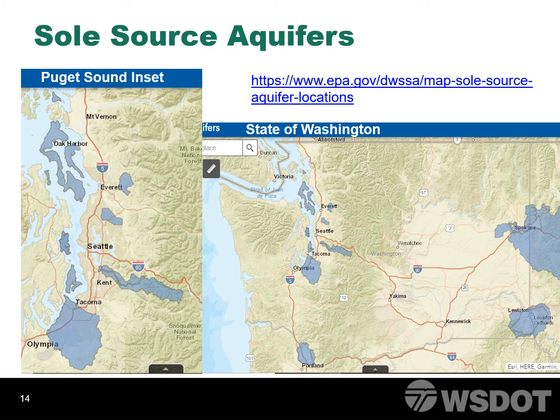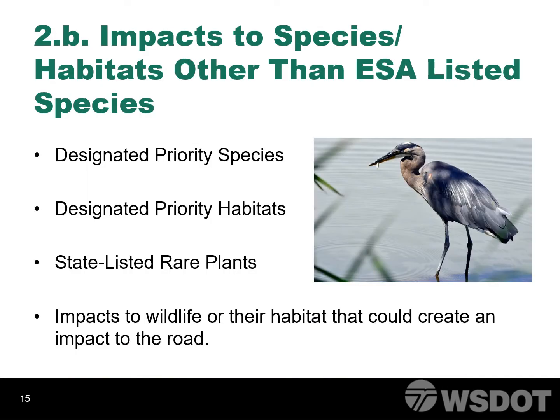In order to figure out if the project is within a sole source aquifer, the Environmental Protection Agency has interactive maps that will show these areas. Local planning and water resource departments can also help determine this. Question 2B addresses designated priority species, designated priority habitats, state-listed rare plants, and impacts to wildlife or their habitat that could create an impact to the road.